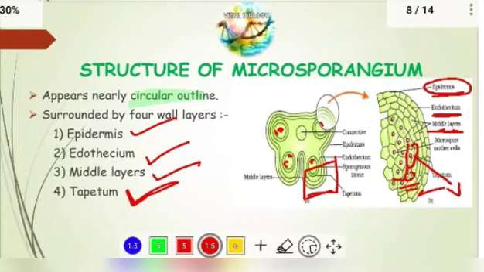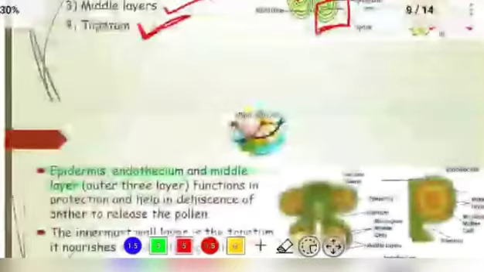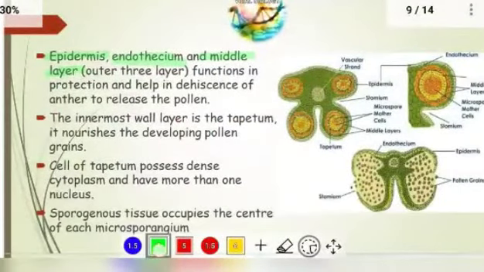The outermost 3 layers function in protection and help in dehiscence, meaning the breaking of the layer.